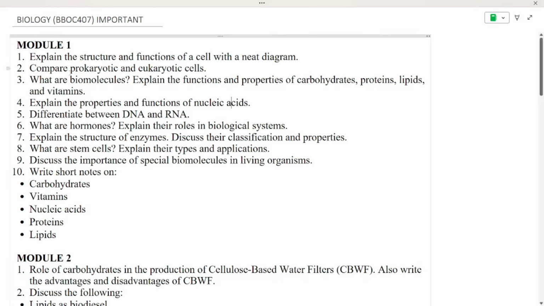See, first the question is about the structure and function of a cell, prokaryotic, eukaryotic, compare. And next are what is biomolecule and function and properties of nucleic acid, difference between DNA and RNA, what are hormones and their roles, enzymes and their classification, and next is stem cells and their application and types, and next is special biomolecules, and short notes on carbohydrates, vitamins, proteins, nucleic acids, and lipids.